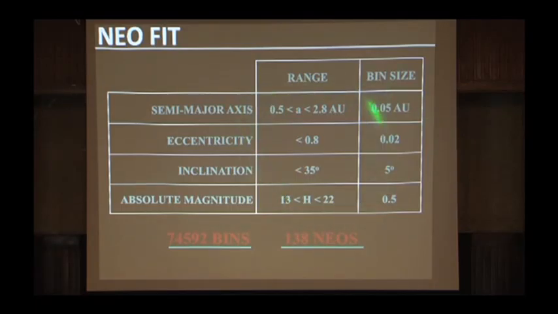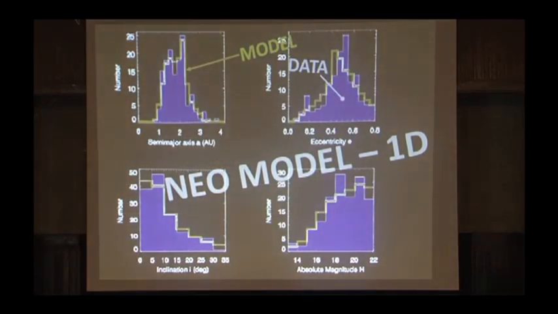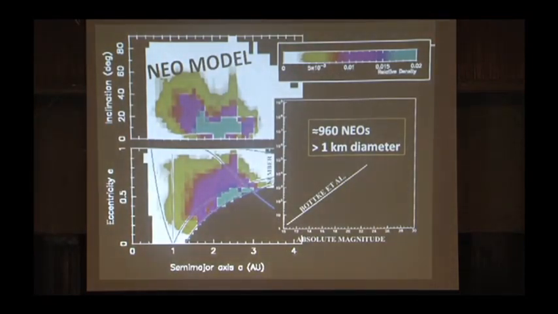And yet, even so, we were able to do a fit using something called a maximum likelihood technique that allowed us to fit our observed distribution of near-Earth objects to these source regions. And our fit was quite good. The model that we got out of our fit is in yellow. The actual data is in the purple here that you see. And you can see that despite doing a 4-dimensional fit with so little data, we were able to still get a very good representation of what the real near-Earth objects look like.